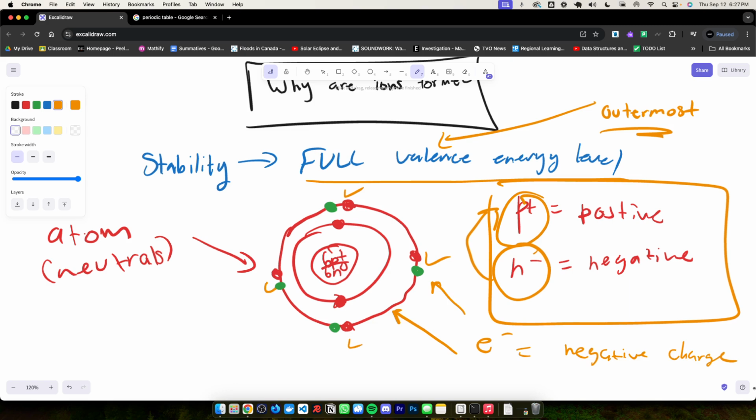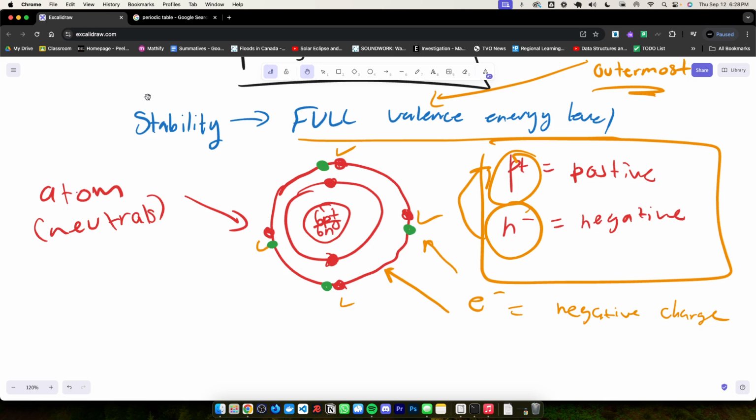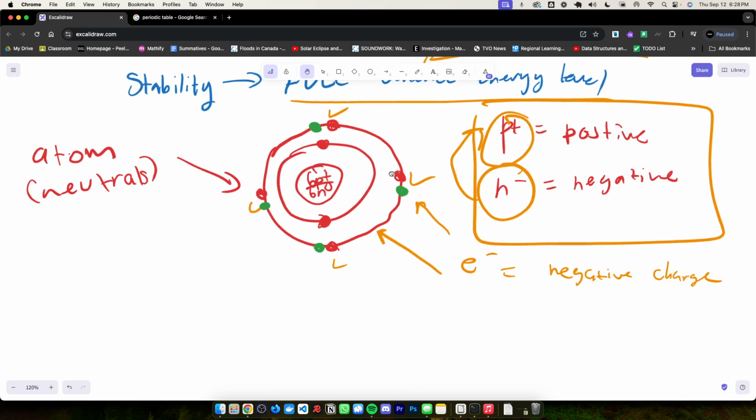So this way, we literally just created an ion, because for an atom to become stable, it needs to have a full valence energy level. To get a full valence energy level, we have to add or also subtract valence electrons. By subtracting or adding valence electrons, we're altering the amount of electrons in a given atom. Therefore, the negative charge can be higher or lower than the positive charge, but in both scenarios, the positive and negative charge are imbalanced, which causes a charge within the atom.